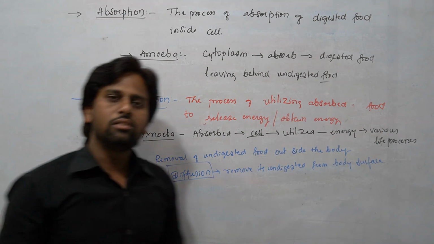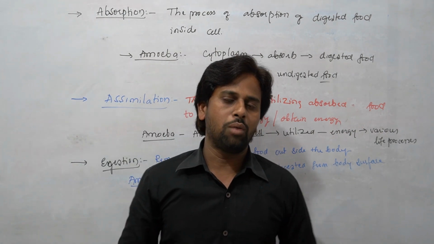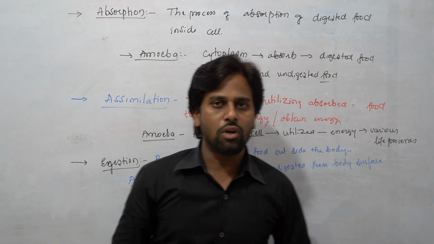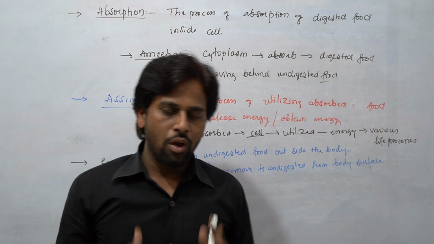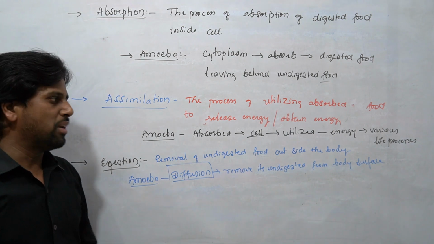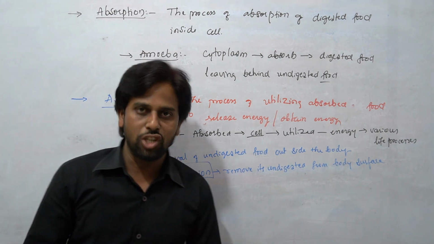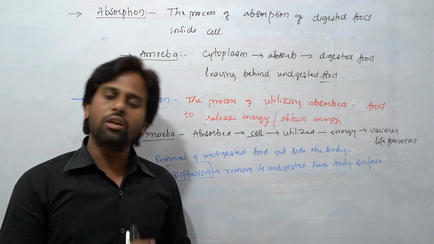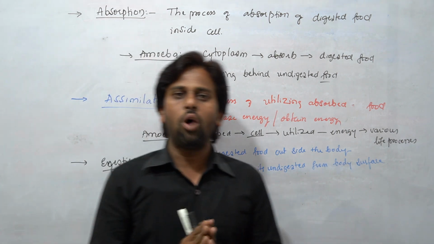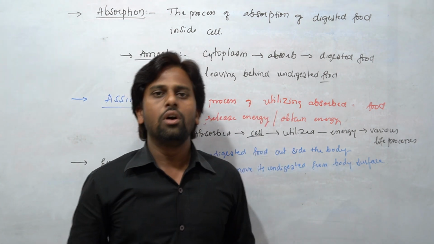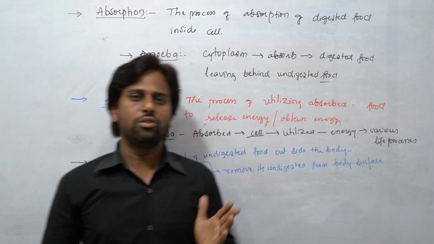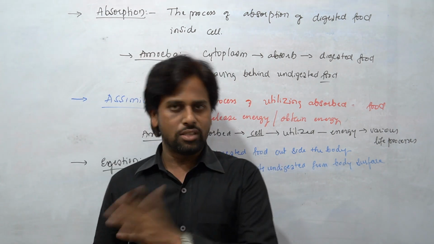So students, till now we have discussed the entire process of nutrition inside the amoeba, where the nutrition of amoeba takes place with the help of 5 major steps. What were the 5 major steps here? The first thing is ingestion, intake of food. Next is digestion, the process of conversion of complex food into simplest form.